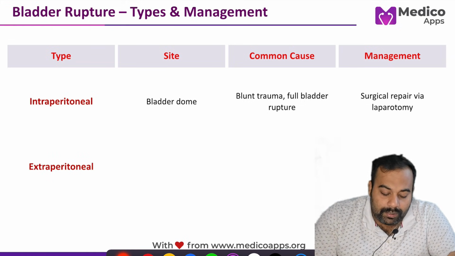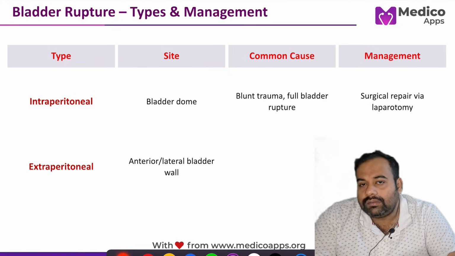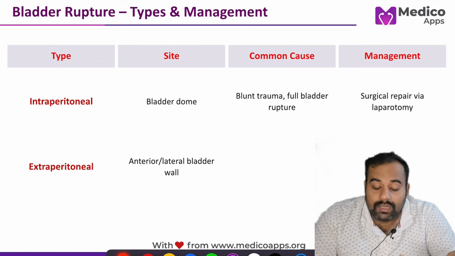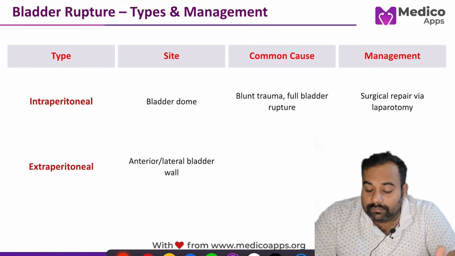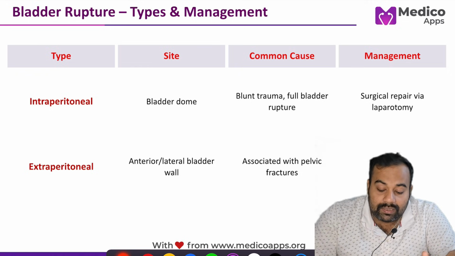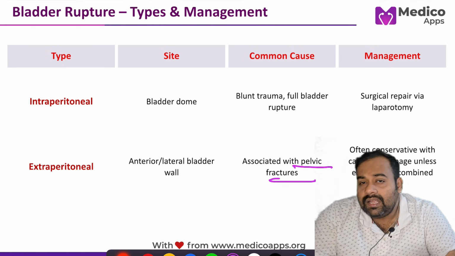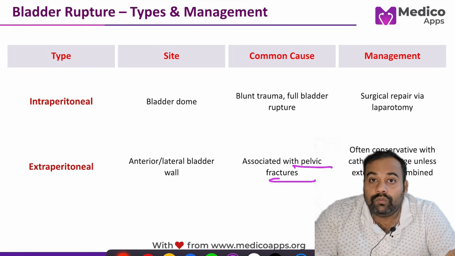Now in extraperitoneal bladder rupture, either the anterior or lateral bladder wall will be torn. It is associated with a pelvic fracture, which is pretty common in such cases. How to proceed with the management?